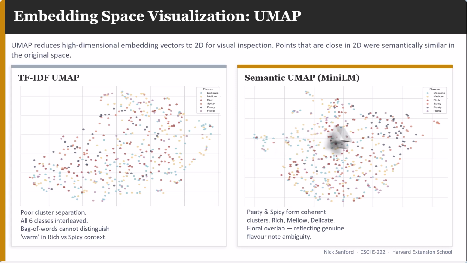On the other hand, in the semantic model, and this is where you need to really focus when you pause the video, look at the peaty, the gray. The peaty flavors are clustered here in the upper right. Likewise, spicy, the medium brown, not the dark brown, medium brown, are also clustered here on the right. That's exactly what we want. The semantic model was able to take the words that describe peaty and spicy and figure out the concepts and put them together. The other four flavors are scattered around, and so there is no clustering on those.